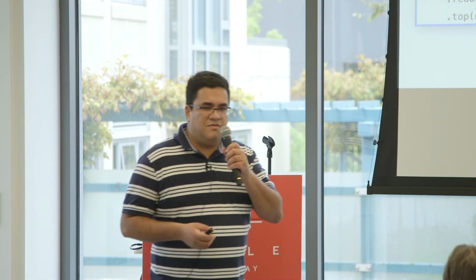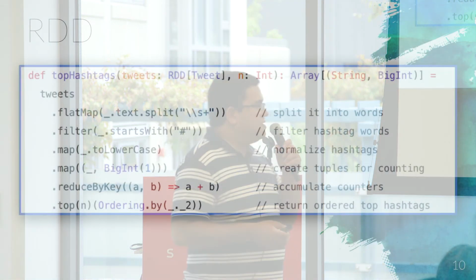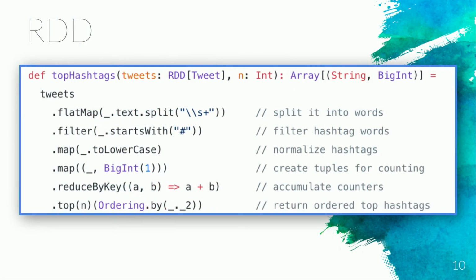Okay? So this is a nice API. It's type safe. You can use Scala functions. You can use Scala types, and that's totally fine. But it has some downsides.